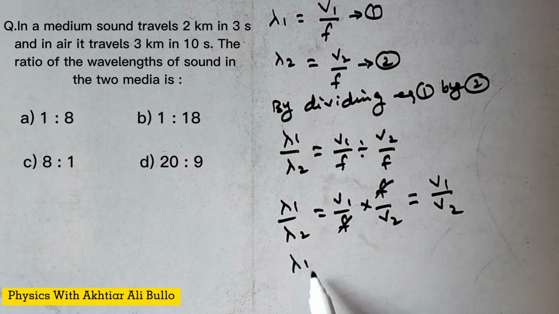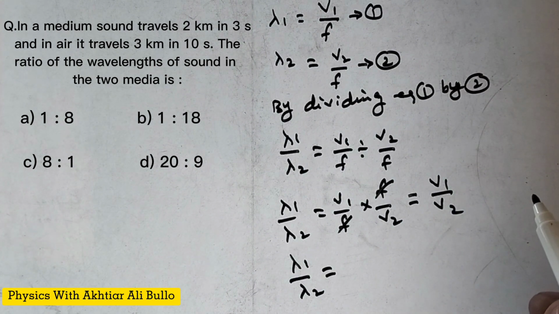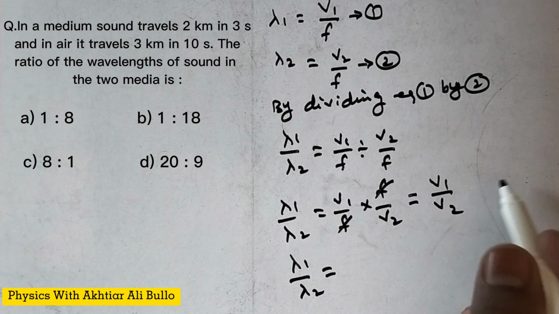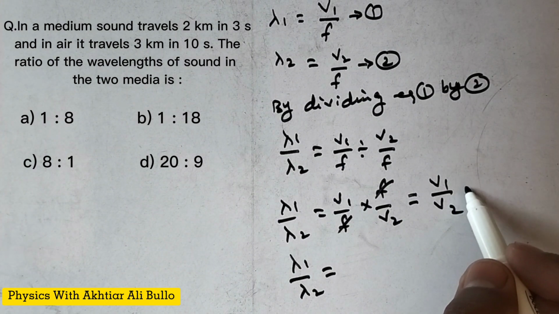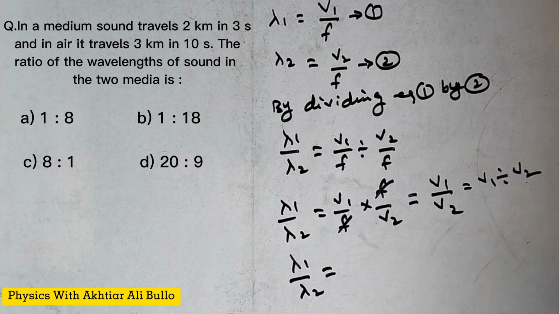So the ratio of wavelengths, lambda 1 upon lambda 2, is V1, which is obtained as 2 upon 3, divided by V2.